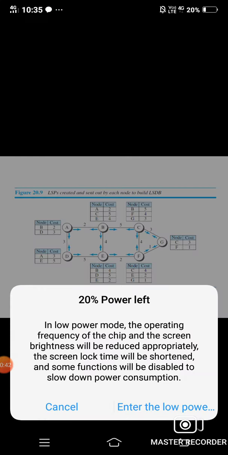An autonomous system can be divided into many different areas, and all networks inside an area must be connected. Routers inside the area flood the area with the routing information. At the border of an area, special routers called area border routers summarize the information about the area and send it to other areas also.